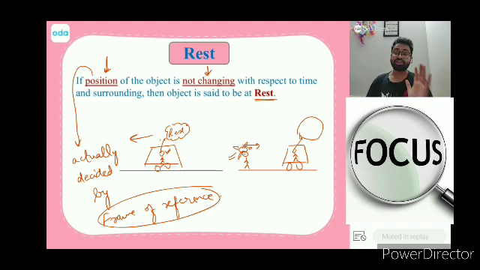It just depends on what frame of reference you decide. If you have one frame of reference, you choose any one, either the thing will be at rest or the thing will be in motion. So if the position of the object is not changing and we say this is rest, this is defined by the frame of reference itself. What is the first step? You decide the frame of reference. Then what is the next step? Whether the position is changing or not. If the position is changing, motion. If the position is not changing, rest.